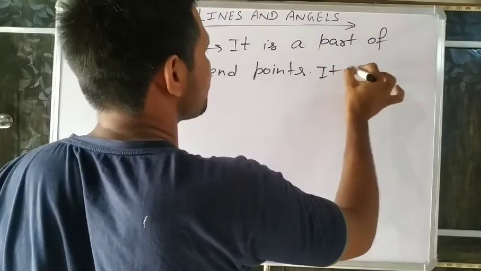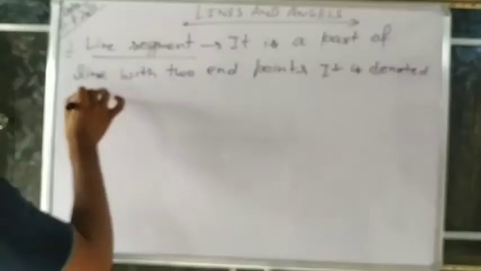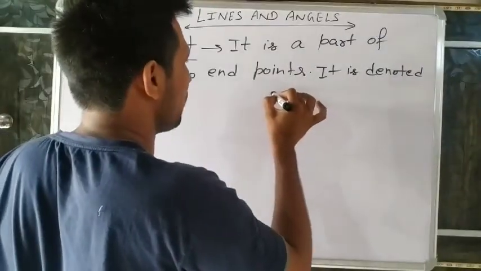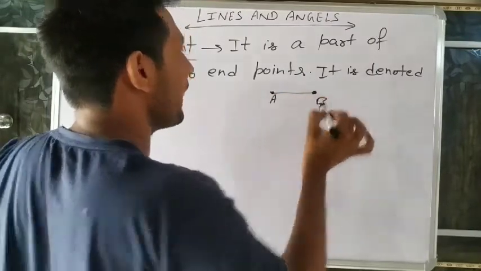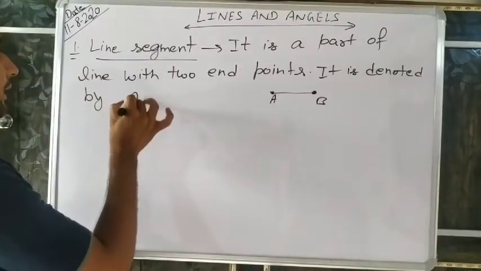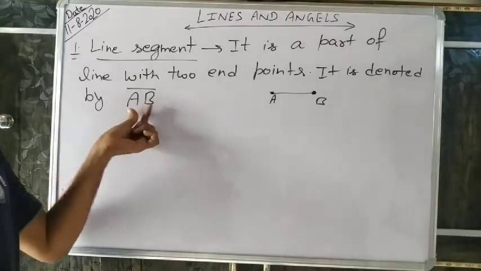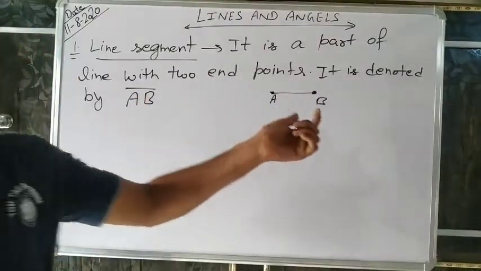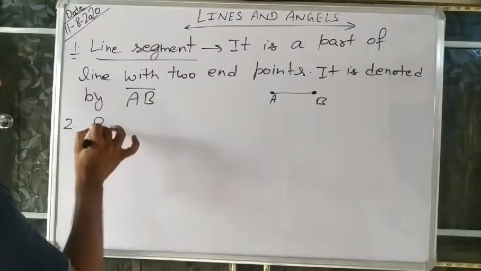So it is denoted by, if you want to write any line segment, it has two end points. A dot means an end point. So it is denoted by A, B. If we use the points AB with these two dots, this means it is a line segment. Understand? Now, second is ray.